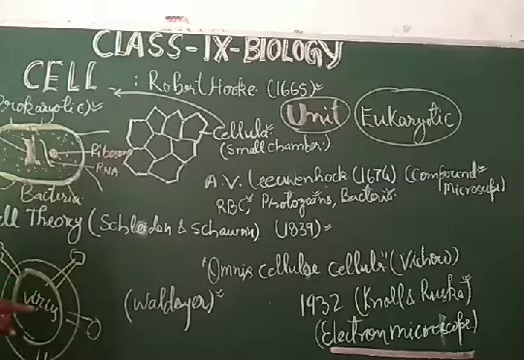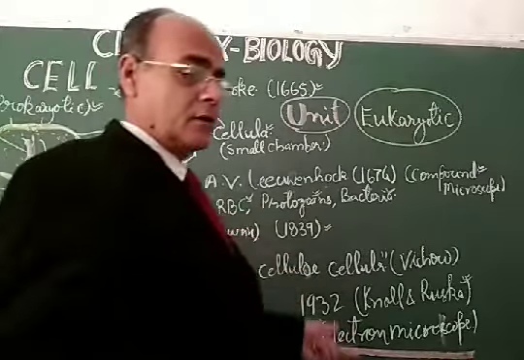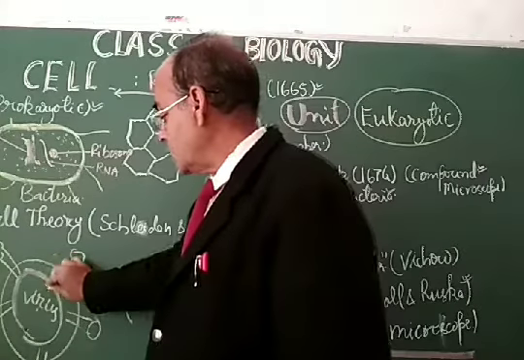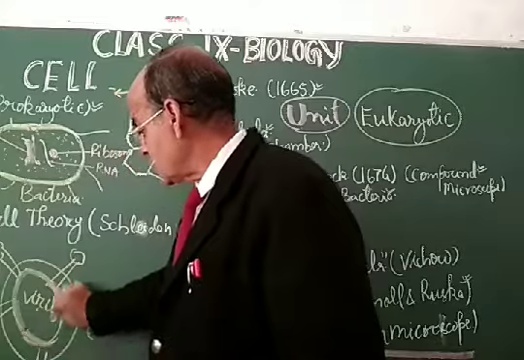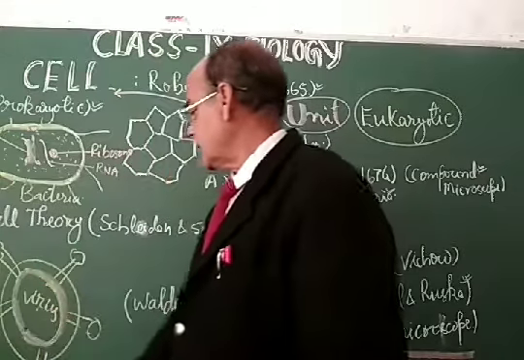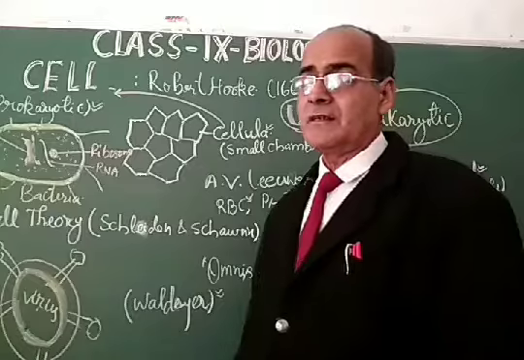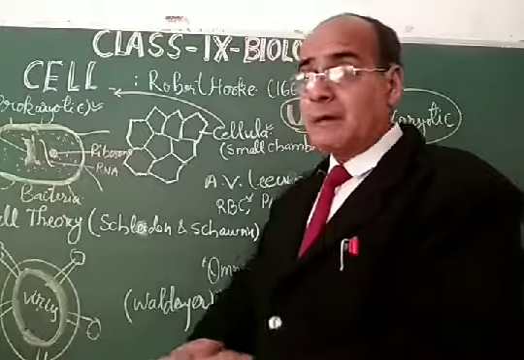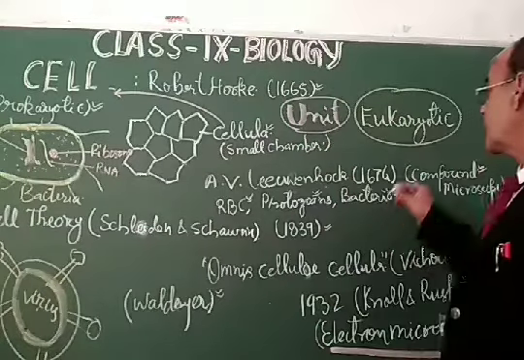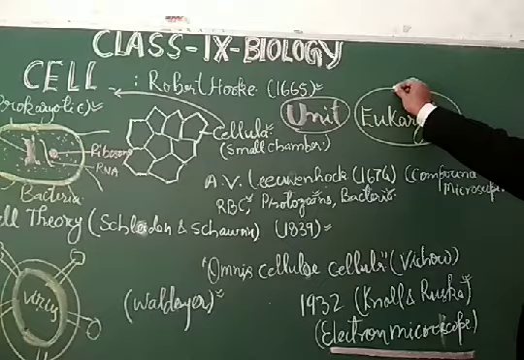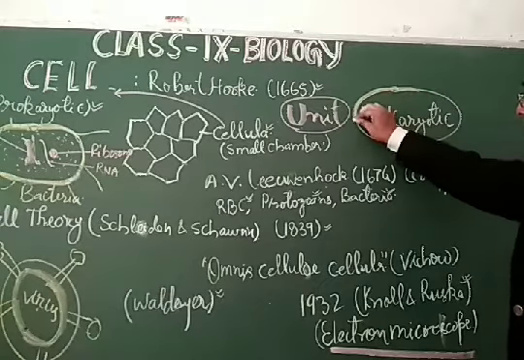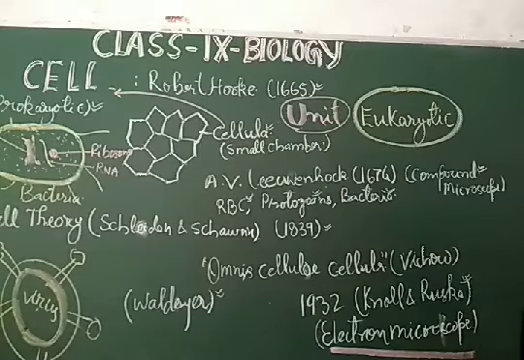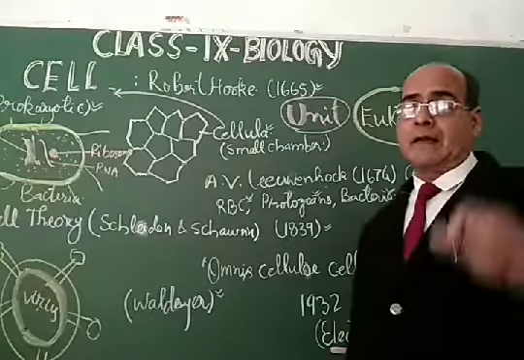Viral structures are not a complete cell, that is also incomplete. They have only nucleic acid inside. So my dear students, if you see the structure of a virus or bacteria, then you have to consider that they are prokaryotes or may be prokaryotes. They don't have the complete cell. My dear students, as far as eukaryotic cells are concerned, these are the complete cells, and these are found in plants and animals, as they are the unit of that particular living organism.